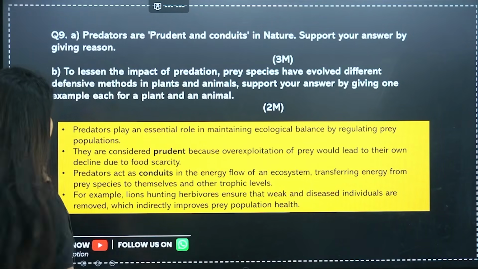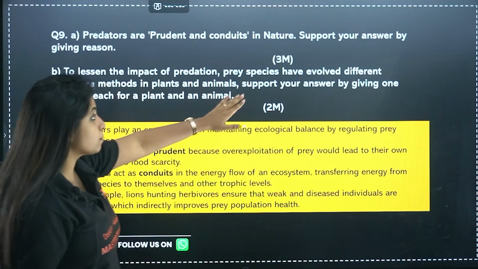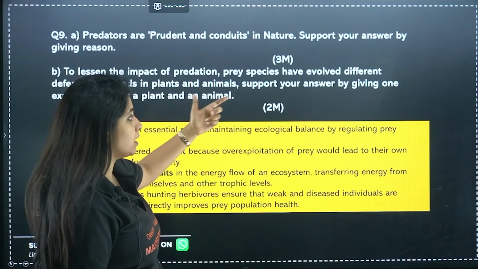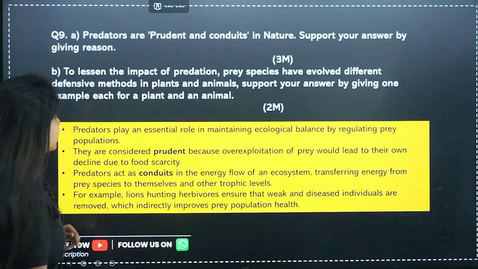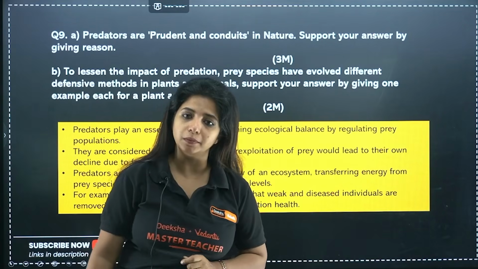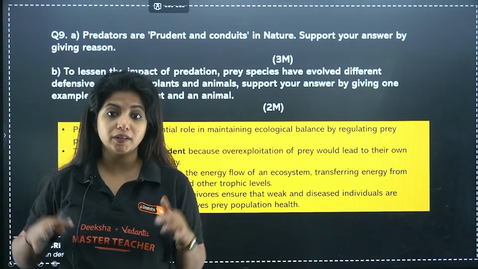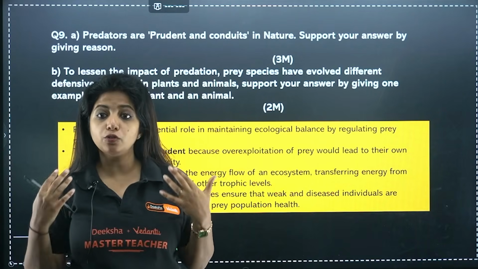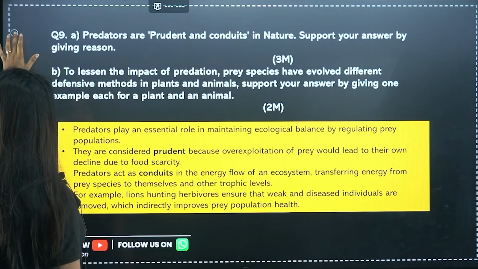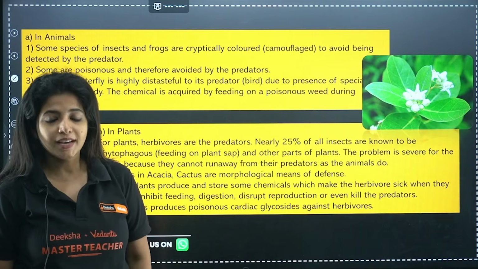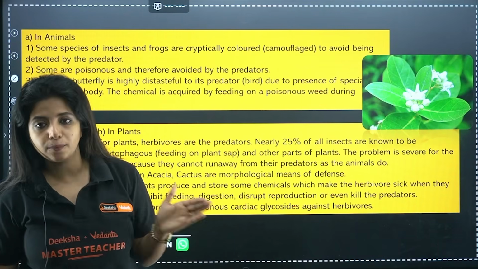Cool? Yes. Now, to lessen the impact of predation, prey species have evolved different defensive mechanisms in the case of plants and animals. Support your answer by giving one example each for a plant and an animal. To lessen the impact of predation, to make sure that predation is not happening too much, the prey species also evolved something defensive against these organisms. In the case of animals, it is different. In the case of plants, it is different.